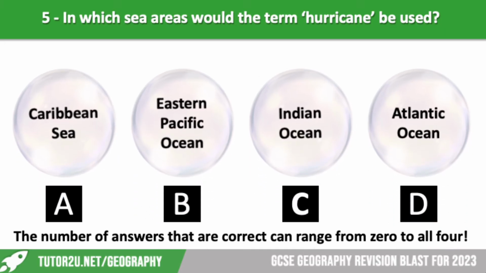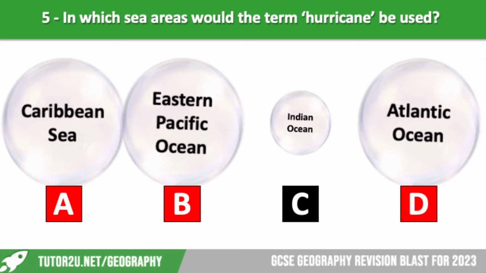And finally, in which sea areas would the term hurricane be used? So again, if you were listening carefully, this one should be quite easy. Okay, let's reveal. We've got the Caribbean Sea, we've got the Eastern Pacific Ocean and the Atlantic Ocean. So the Eastern Pacific Ocean is the bit that is on the west coast of the USA, the west coast of Canada, the west coast of Central America, and obviously the west coast of South America. Okay, on the Western Pacific Ocean, we would call them typhoons.